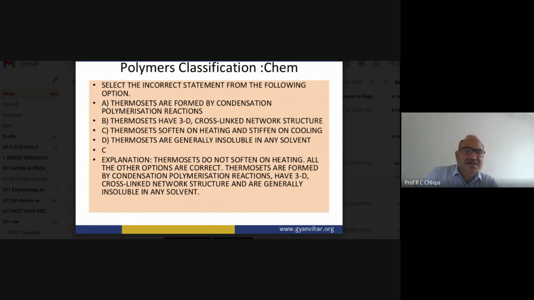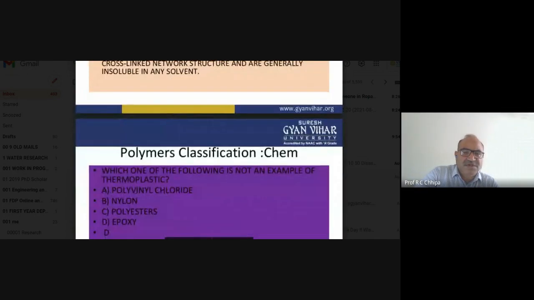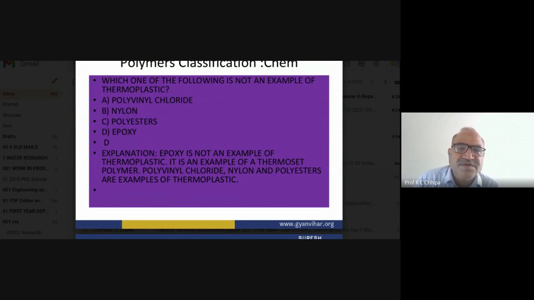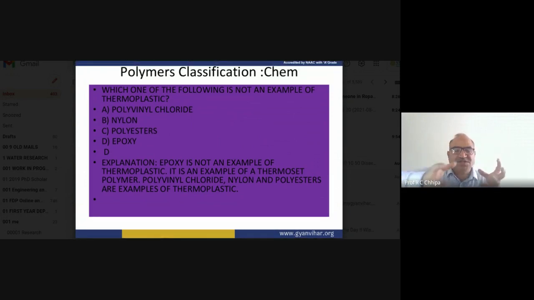So now we can say that different polymers are there, and here is another question: which one of the following is not available as a thermoplastic? The correct answer is epoxy. What about the epoxides? Carbon, carbon, then oxygen. A cyclic compound, with carbon, carbon linked with the oxygen atom. So those are the epoxies.